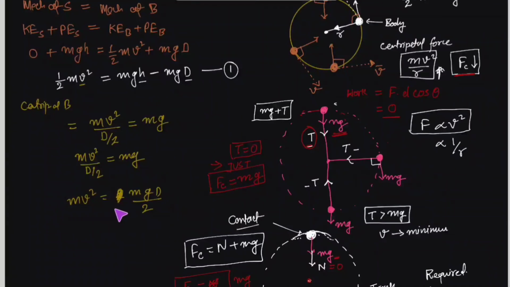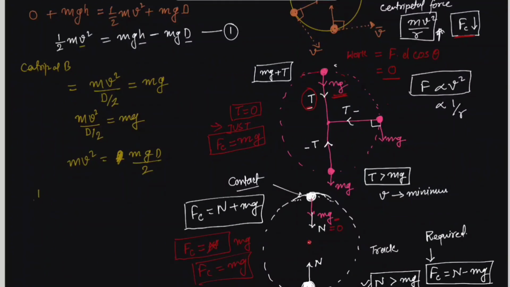Just put the value of this mv squared in equation 1 and you get the answer. Half, in place of mv squared you write mgd by 2, and here you can write mg times h minus d. mg cancels mg. d by 4 is equal to h minus d.